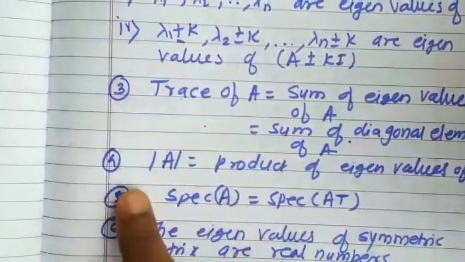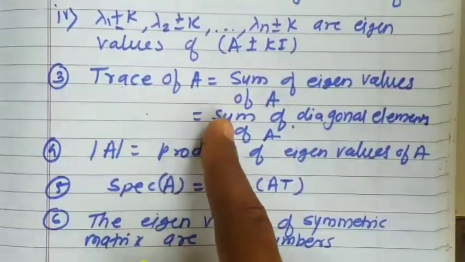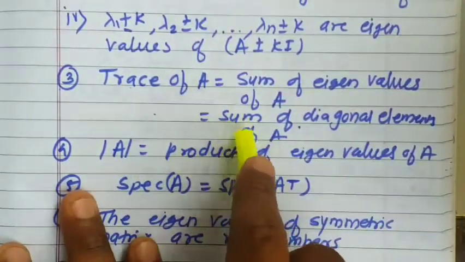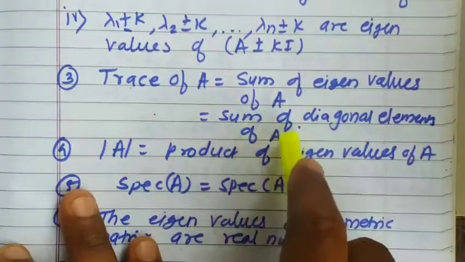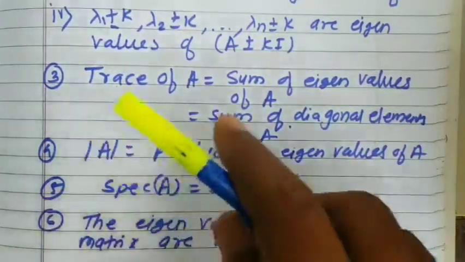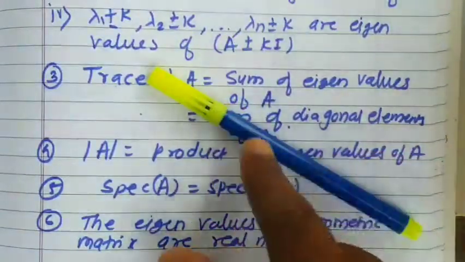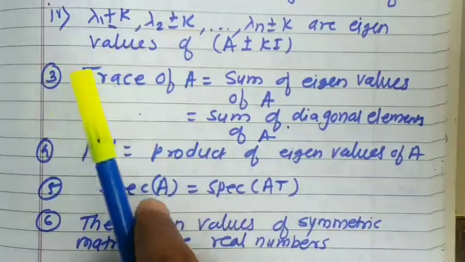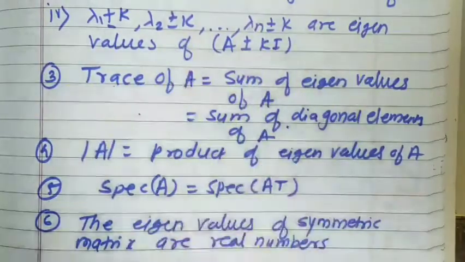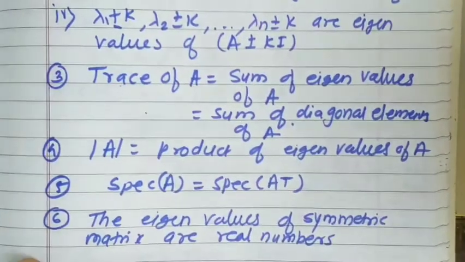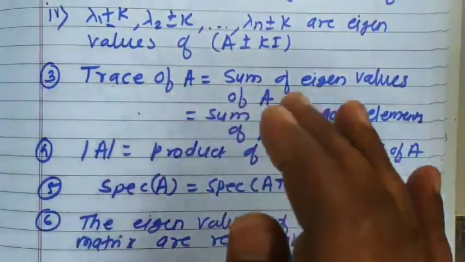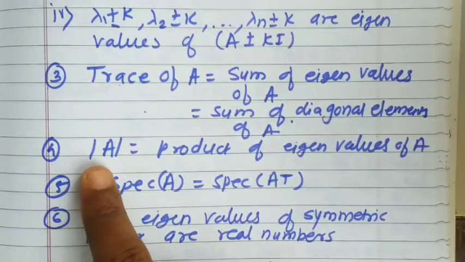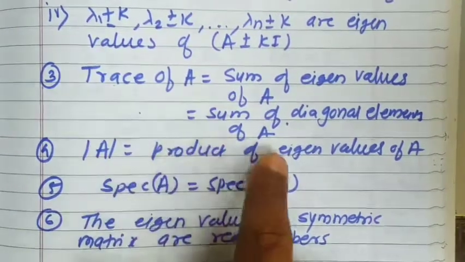The trace of a matrix A is equal to the sum of the eigenvalues of A. And what do we mean by trace? Trace means the sum of the main diagonal elements of A. So when you add all the main diagonal entries of the matrix A, that addition is called the trace of A, and that trace of A is the same as the sum of the eigenvalues of that matrix A. That means lambda 1 plus lambda 2 up to lambda n will be equal to the trace of that matrix A. Next, property number 4: the determinant of A is equal to the product of the eigenvalues of A.